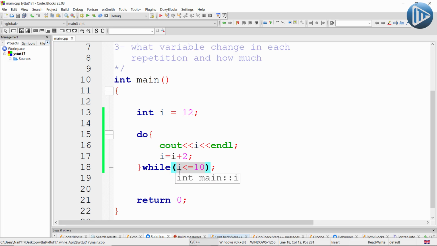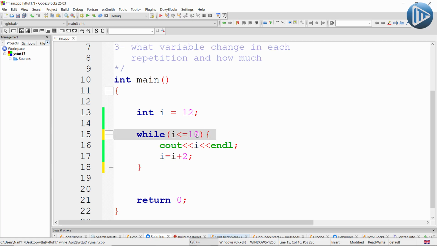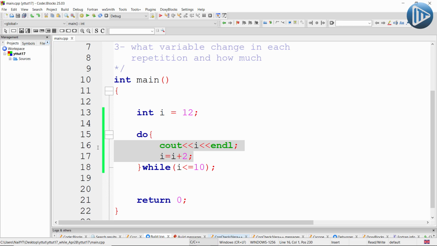So checking the condition comes at the end. But in the while loop, the condition comes at the start. So when the condition comes at the start, first it checks the condition, and if the condition is false, it will not run the code below it. But when we turn it to do-while, it first hits the printing instruction and doesn't check the condition. The condition comes at the end. So in this case, it didn't know that the condition is false yet. So it ran the code at least once.